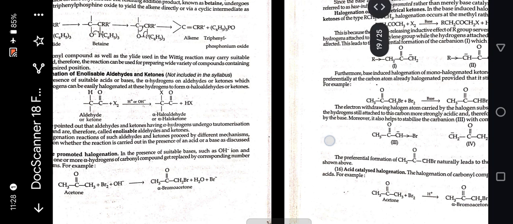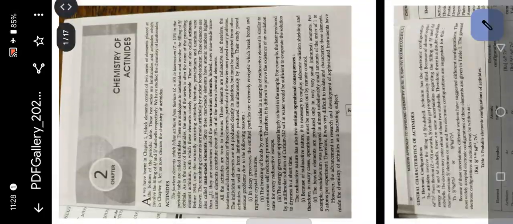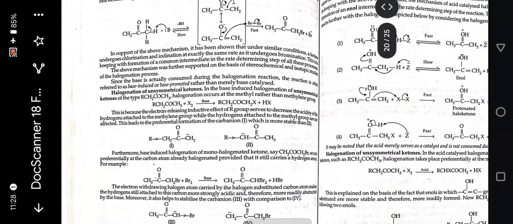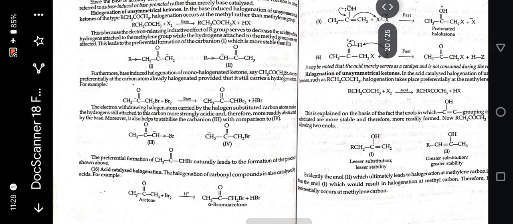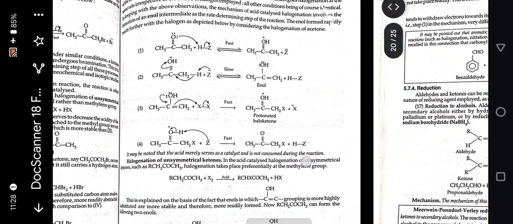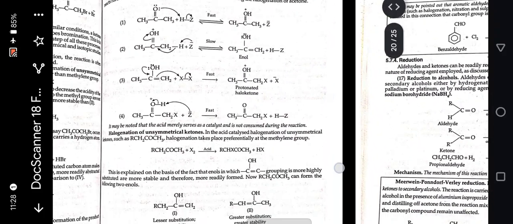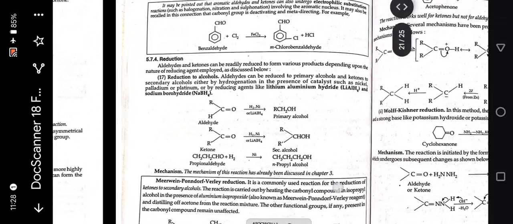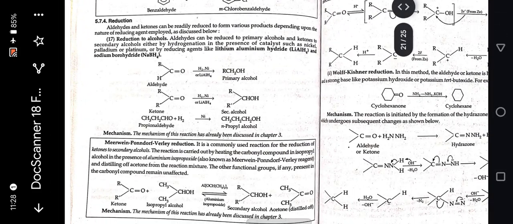Base promoted halogenation and its mechanism. Next is acid catalyzed halogenation. The halogenation of carbonyl compounds is also catalyzed by acids. For example, acetone plus Br2 gives alpha-bromoacetone, and its mechanism. Next is reduction. Aldehydes and ketones can be readily reduced to form various products depending upon the nature of the reducing agent employed, as discussed below. Reduction to alcohols.